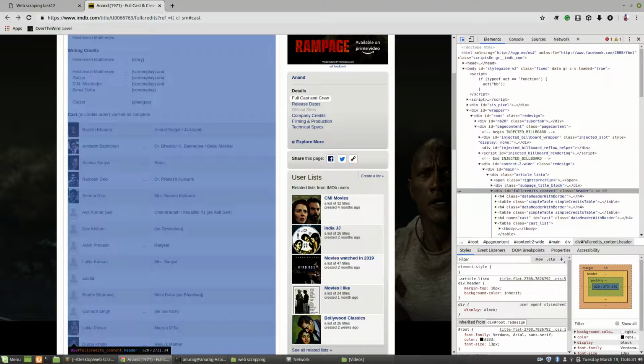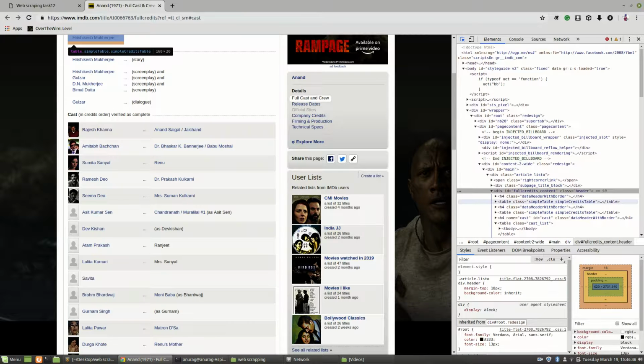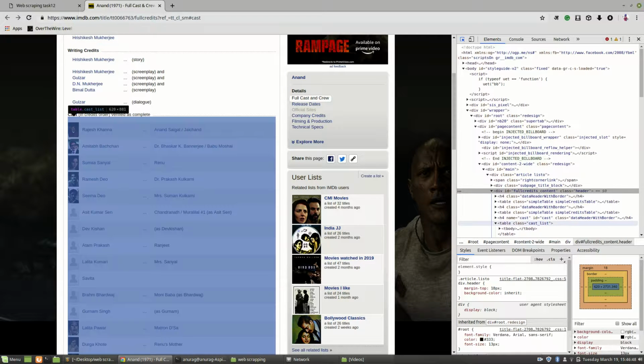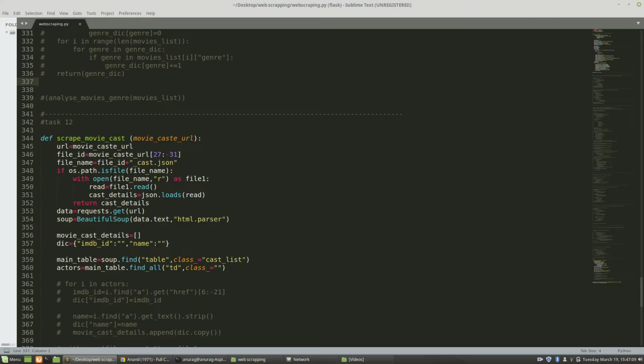Let me check again here. Yeah, this is our div, and if we go here, yeah, this is the div under which we have to work. So finding the div is not a great task, but still you get confused sometimes. So I will scrape this class first with the name cast list. In main table, soup, I'm telling it to just find a table tag whose class name is cast list.